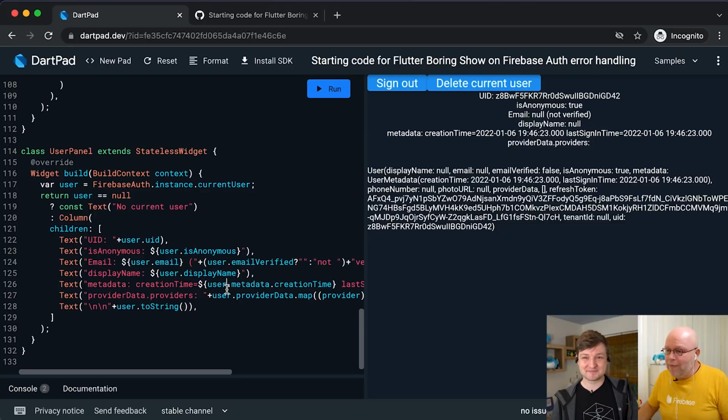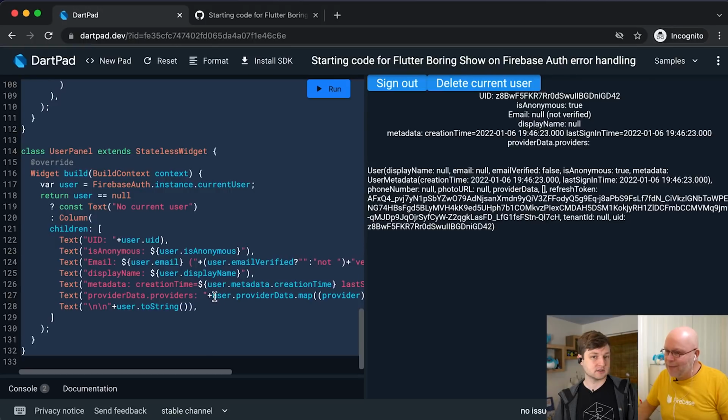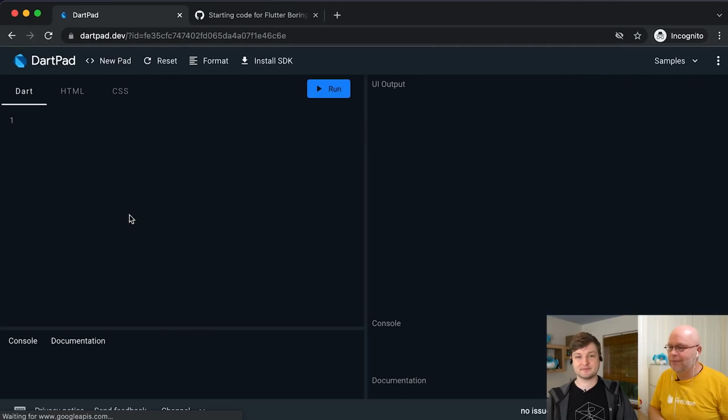So I'm not sure if my code is going to be saved. I want to first reload the window, because that's the least destructive action, to see if we get this user back. Ah, yes. So I'm not sure if this saves my DartPad state. So I'm going to select everything here and copy that to my clipboard, just to be sure that I can easily get back to where we were. Yep. I think it may, it just doesn't always. Right. And I'm in an incognito window, which makes me uncertain. Okay, we're going to hit reload. Remember, Z8, blah, blah, blah, 42.